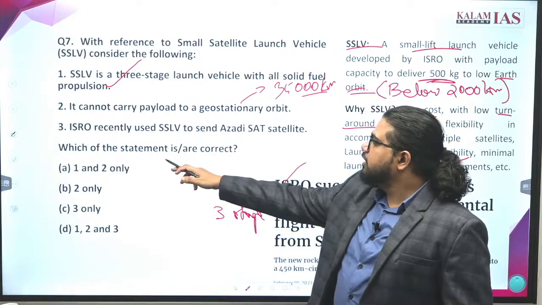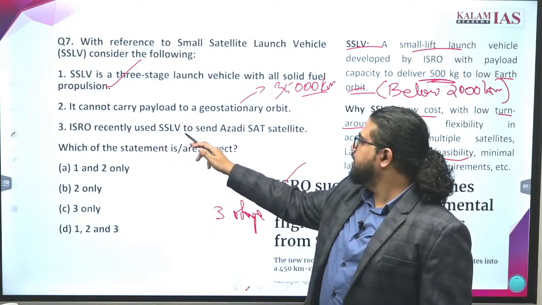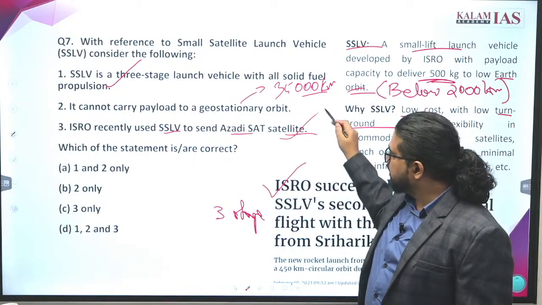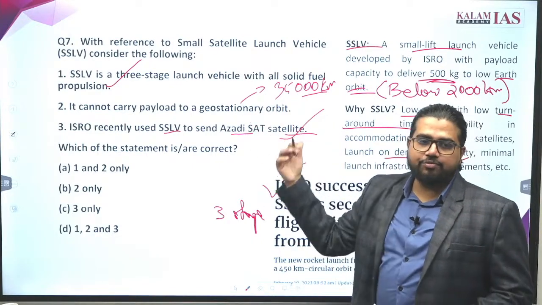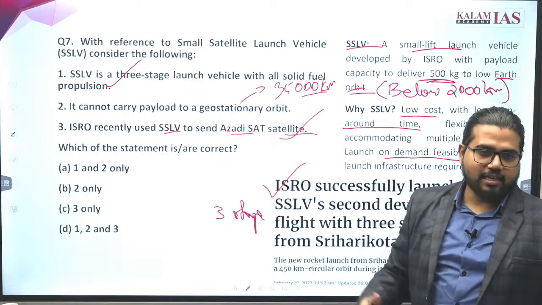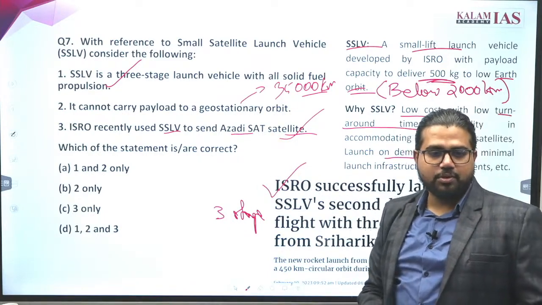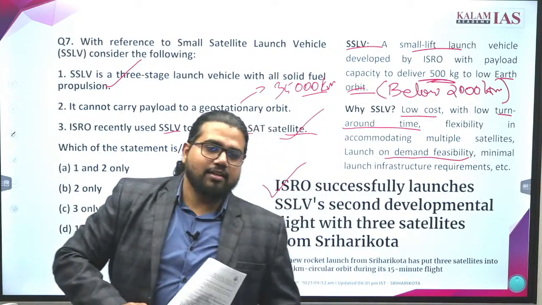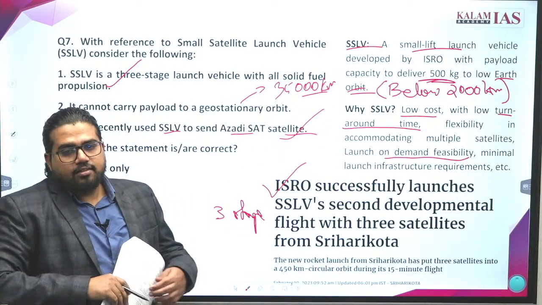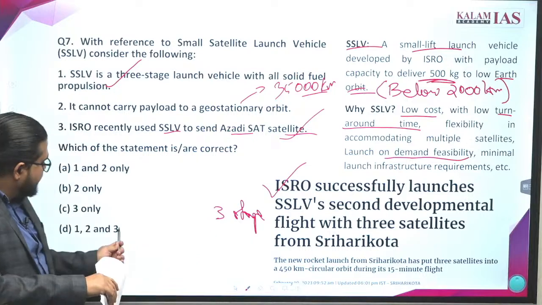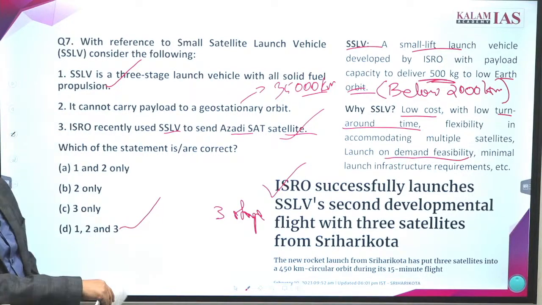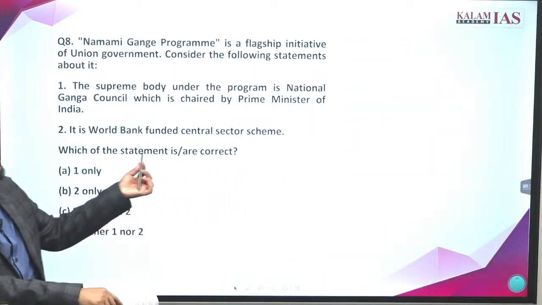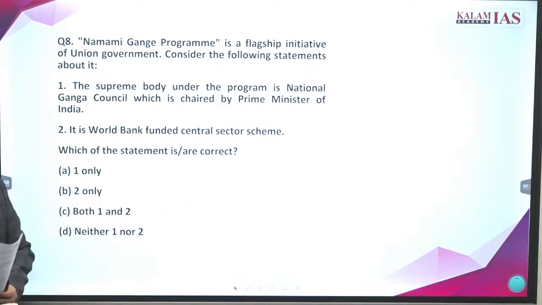The third option is that ISRO recently used SSLV to launch the Azadi Sat satellite. This is also correct. This was a part of the first launch of SSLV that happened in August 2022, but the satellite could not be placed into orbit and it got lost. All these options are correct. The answer is 1, 2 and 3, D. Okay, go ahead. Answer the 8th question.